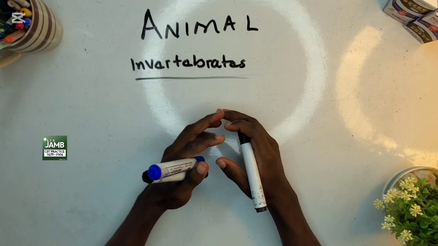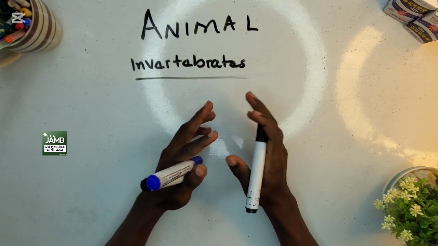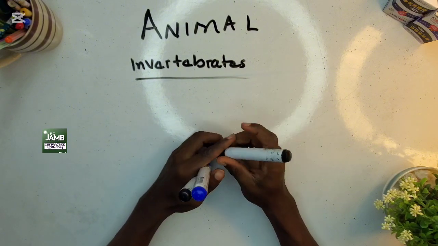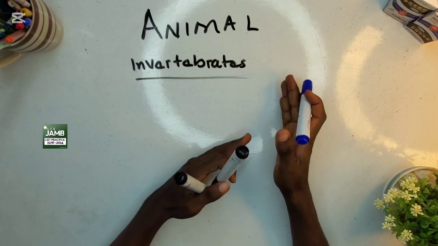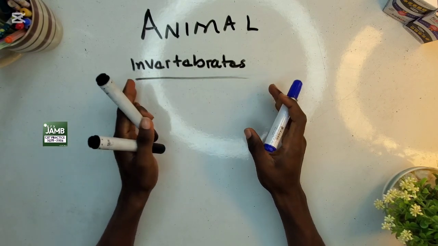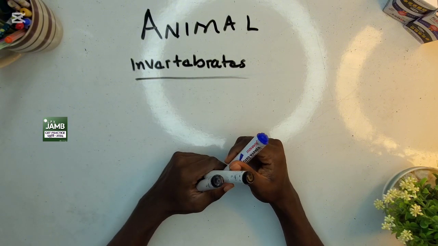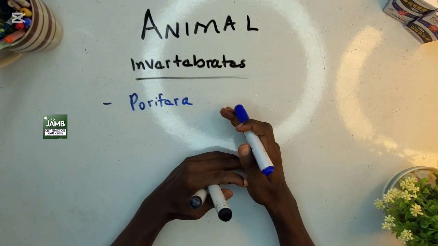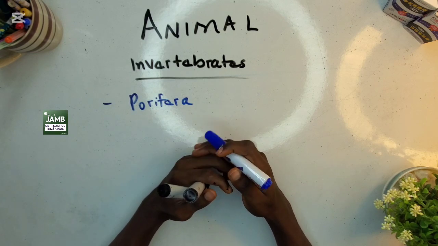There are subgroups of the invertebrates, and if you want to discuss these subgroups, we'll go to the phylum. Remember, in the organization of life, we have the kingdom, then phylum. So let's talk about the phyla under invertebrates. The first phylum we're talking about is the porifera. They are generally regarded as the sponges.